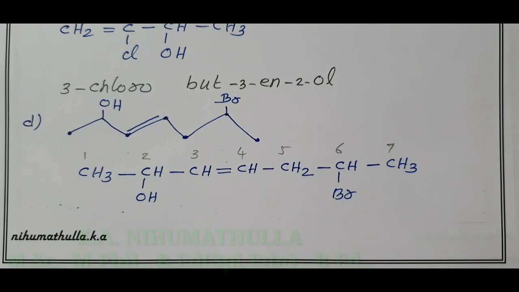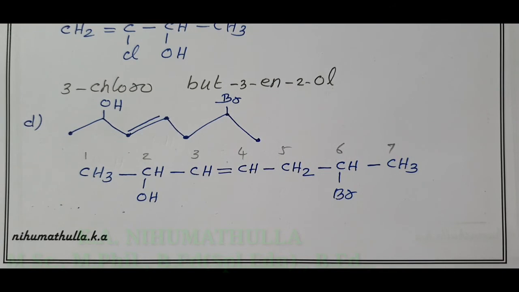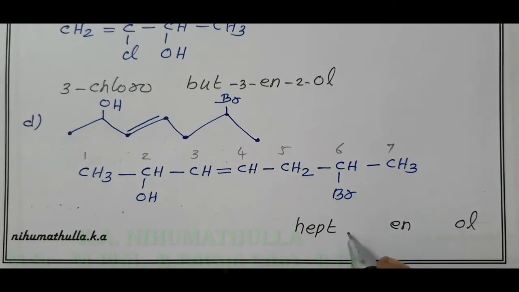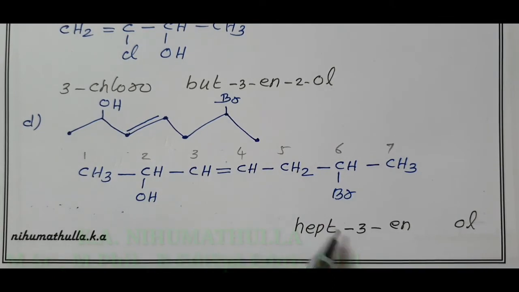Total number of carbon atoms is 7. Therefore the root word is hept. Carbon-carbon double bond: ene, OH: ol. Position of double bond is 3. It is present between 3 and 4. The lowest number is 3. We have to select the lowest number. OH position is 2.